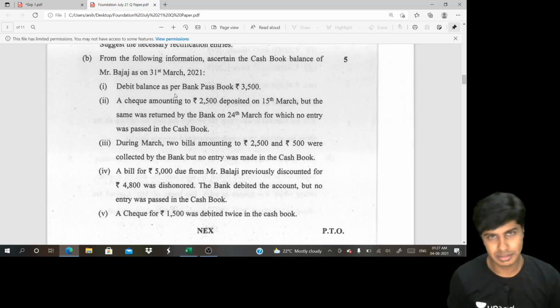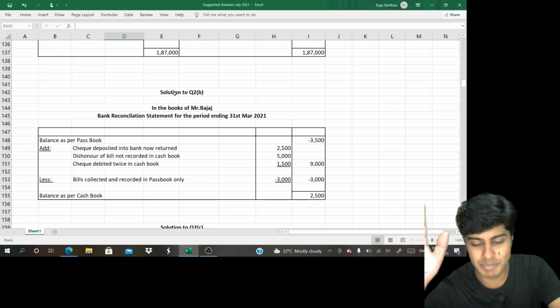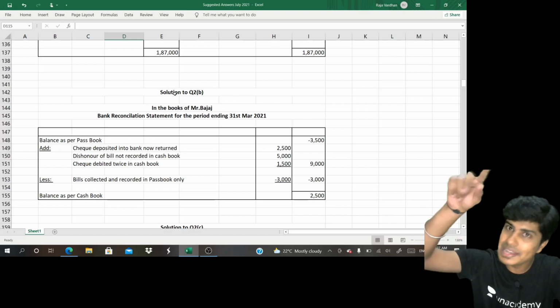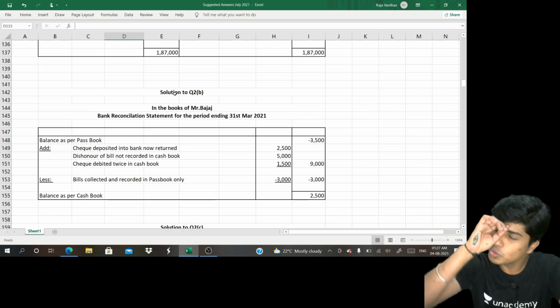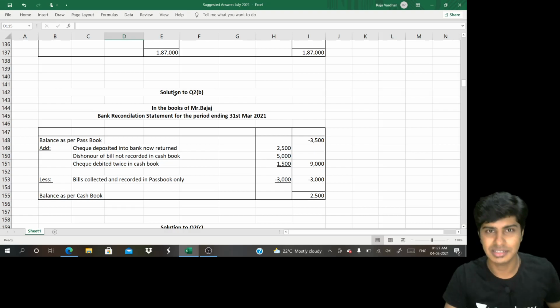But if you attended my lectures, I've told you very clearly that whenever we have an overdraft balance, just take that overdraft balance as negative. The rest of the items you keep as add only. Just because of that one item, don't change the entire answer. Let that be negative and let the other items fall in place.